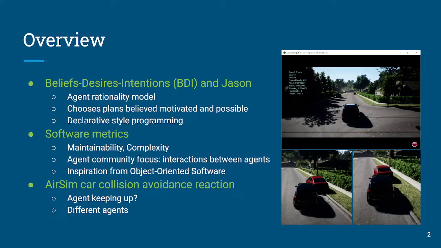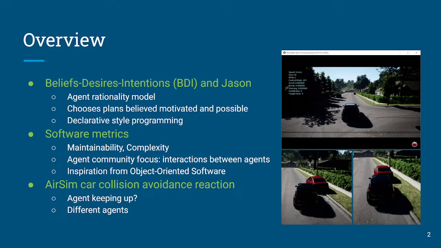As many in the EMAS community are no doubt aware, belief, desires, intentions, or BDI agents, and of course implemented in Jason, provide a rationality model for agents, where these agents choose plans to achieve goals that they believe are motivated and possible. It also uses the AgentSpeak language, which provides us a declarative style of programming.